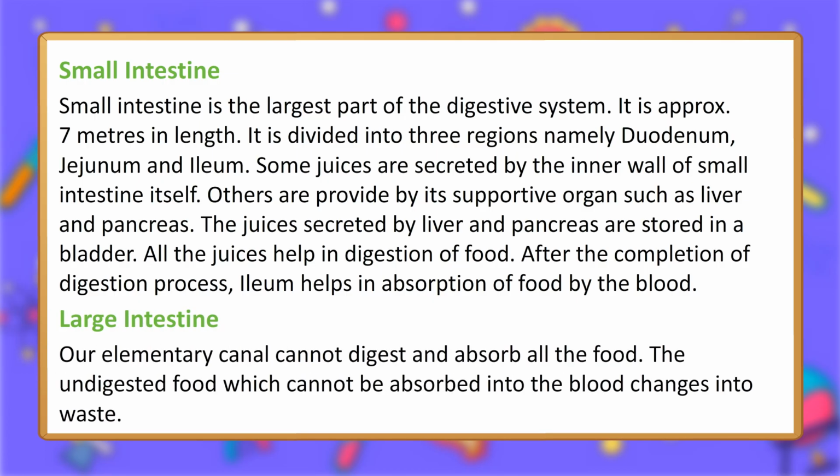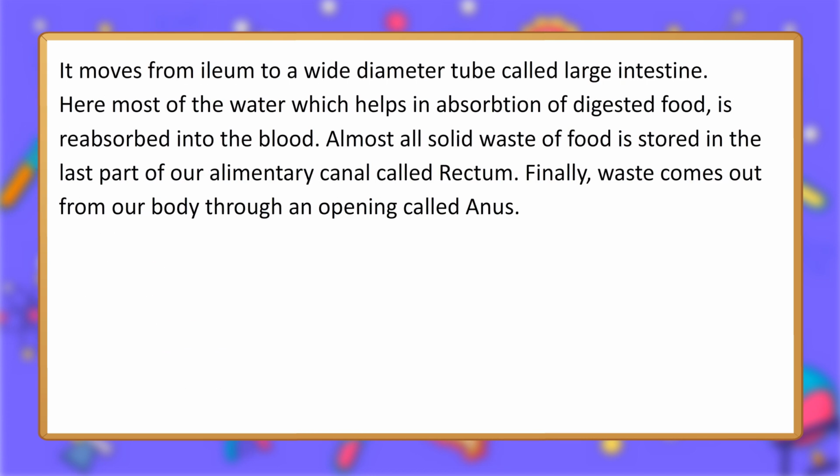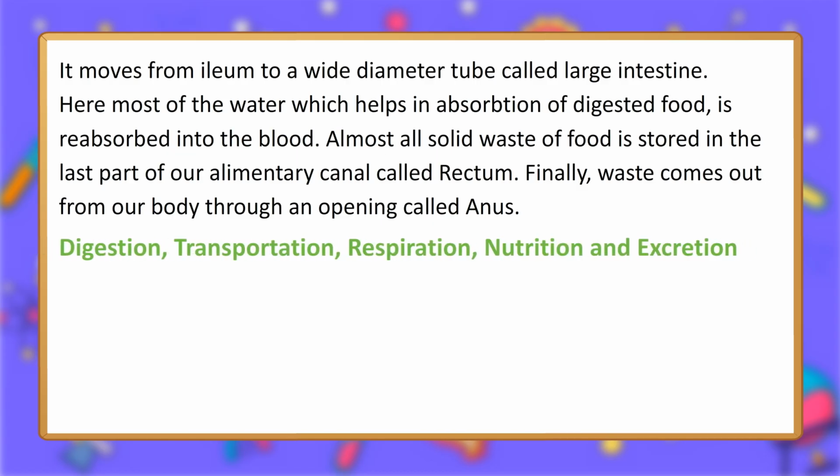Large intestine. Our alimentary canal cannot digest and absorb all the food. The undigested food which cannot be absorbed into the blood changes into waste. It moves from ileum to a wide diameter tube called large intestine. Here most of the water which helps in absorption of digested food is reabsorbed into the blood. Almost all solid waste of food is stored in the last part of our alimentary canal called rectum. Finally, waste comes out from our body through an opening called anus.